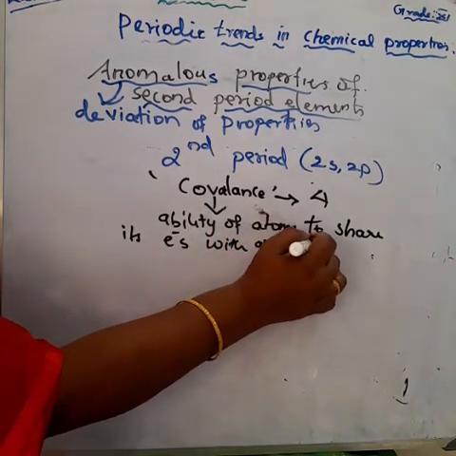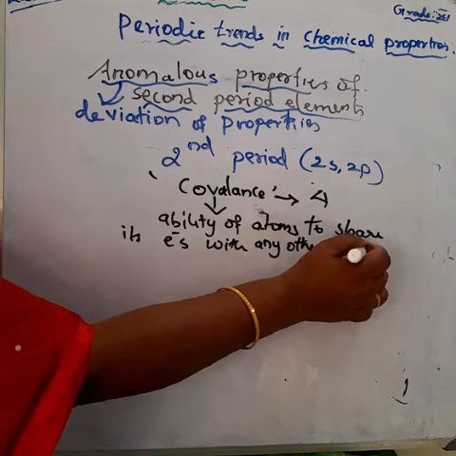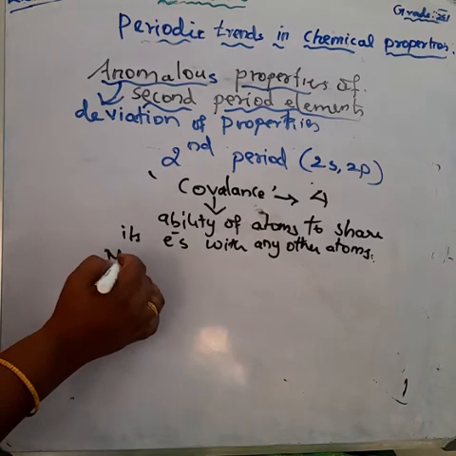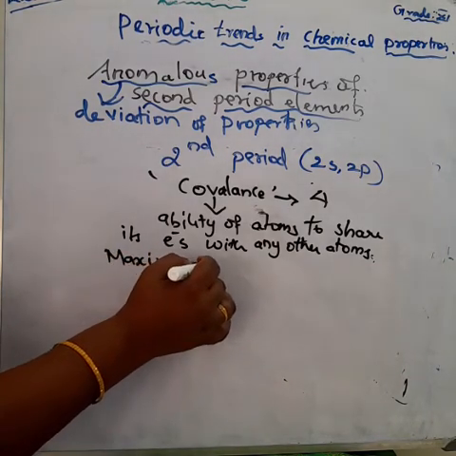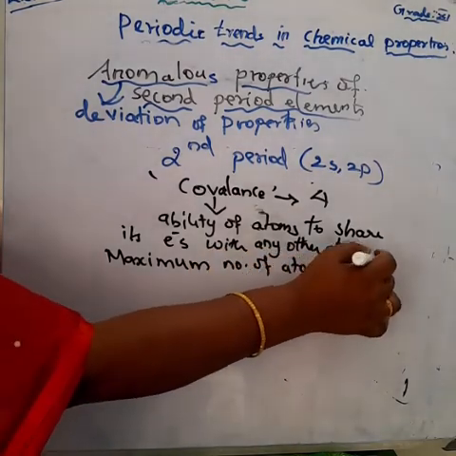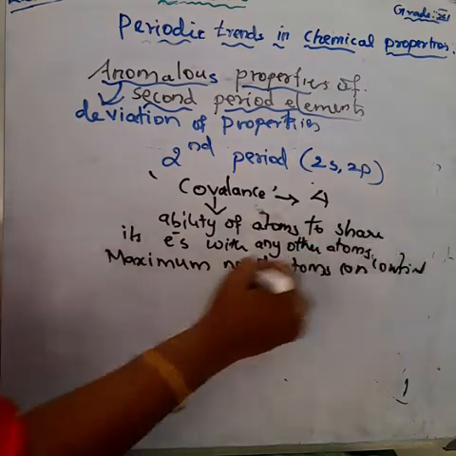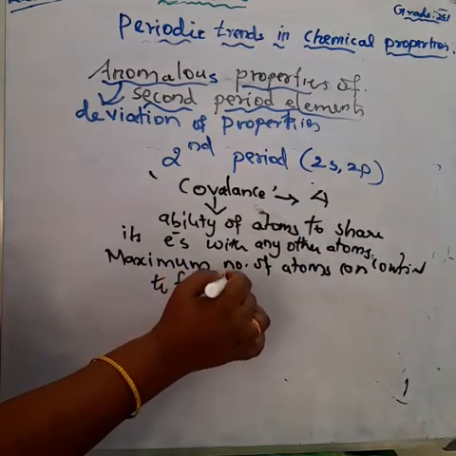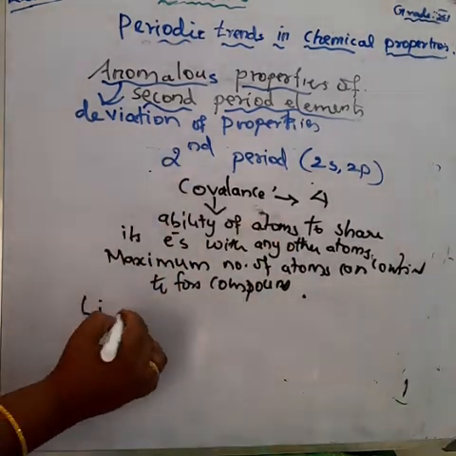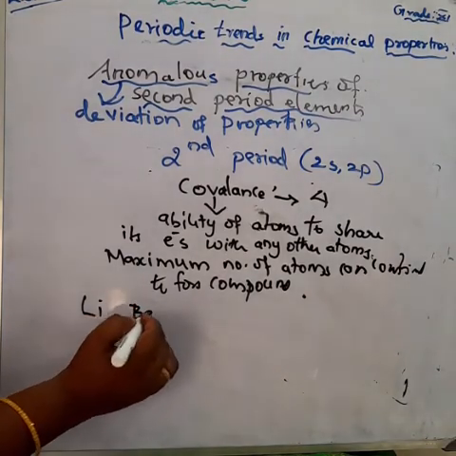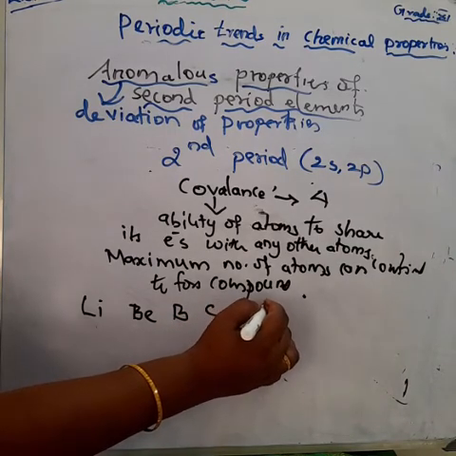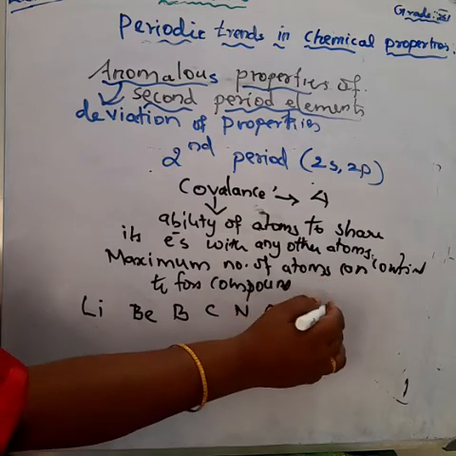Covalence is also the maximum number of atoms that can be bonded in a compound. Here we are comparing second and third period elements. The second period elements are lithium to neon: lithium first, beryllium second, boron third, carbon fourth, nitrogen fifth, oxygen sixth, fluorine seventh, and neon the eighth element. Understood?